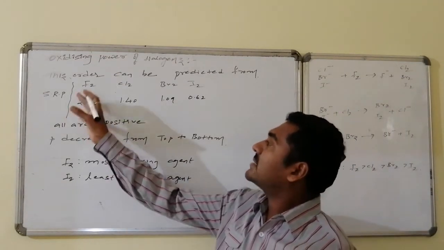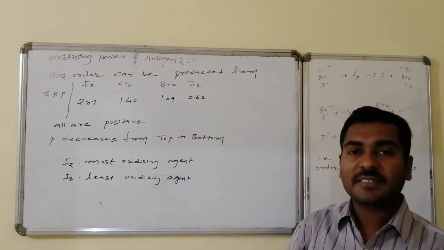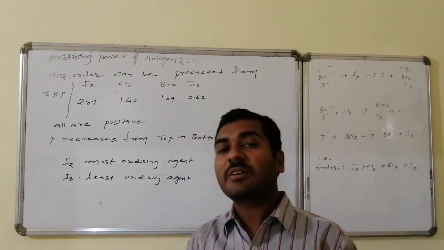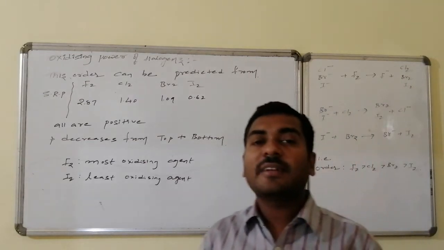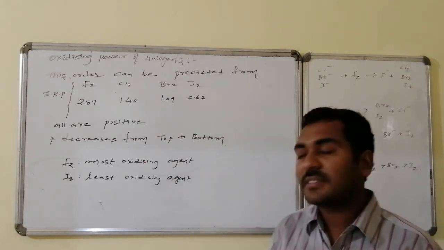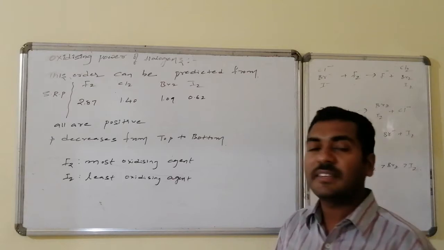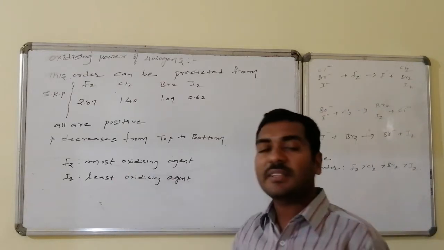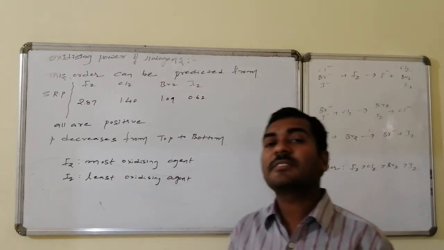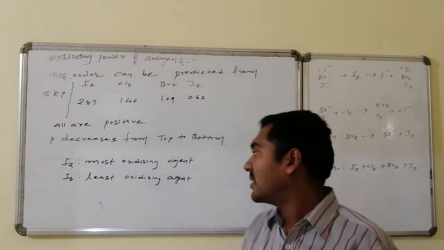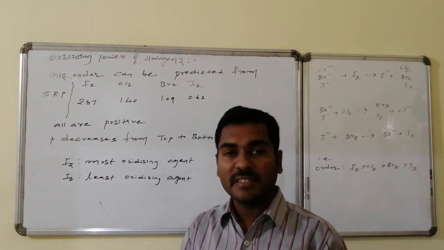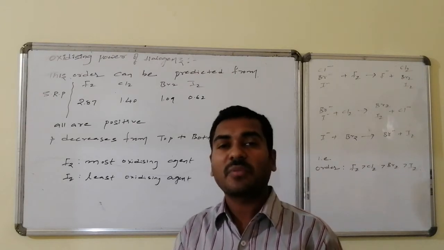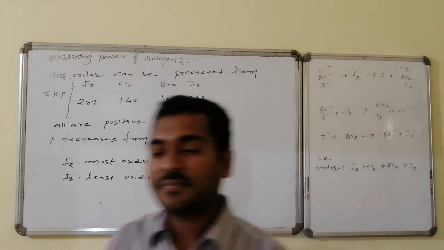Thus the top one is highly interested to undergo reduction, hence it acts as a good oxidizing agent, whereas the bottom one is relatively least interested to undergo reduction, hence it acts as the least oxidizing agent. Thus fluorine is the most oxidizing agent, hence it is also known as a super halogen, and iodine is relatively the least oxidizing agent present in the series of halogens from fluorine to iodine.